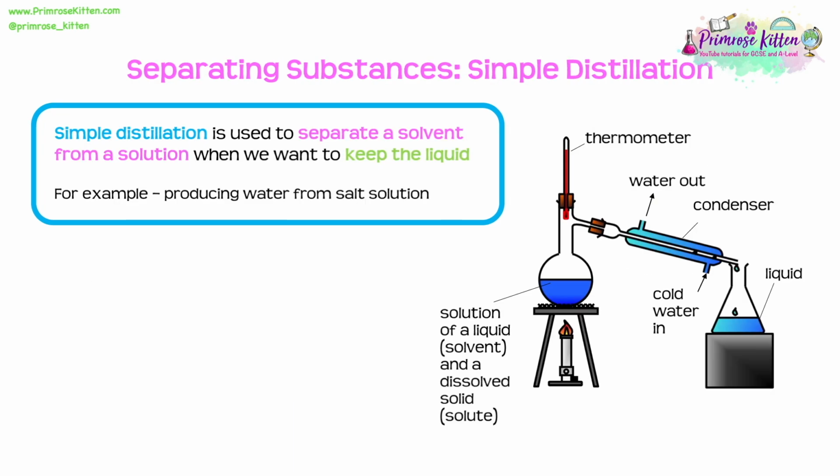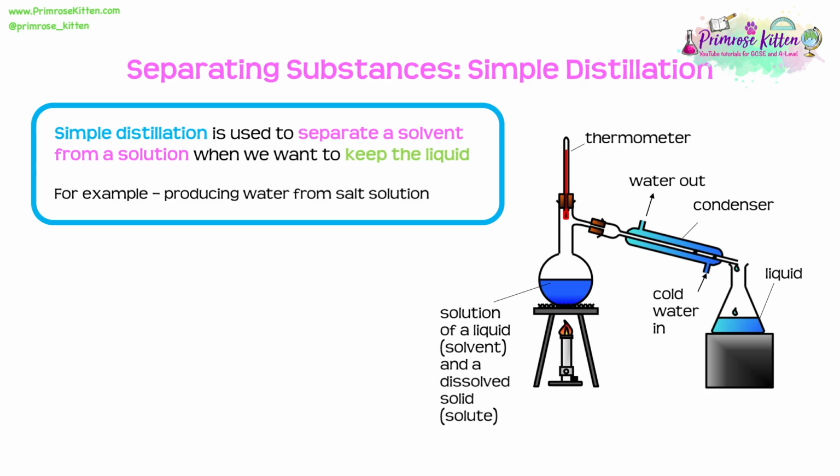Now, simple distillation is used to separate a solvent from a solution when we want to keep the liquid. So an example of this is we want to produce water from a salt solution. Let's have a look at this apparatus here. You can see that we have a condenser, which is an important piece of apparatus which cools down our gas vapours that will form to condense them back down to a liquid. So let's look at the method here.